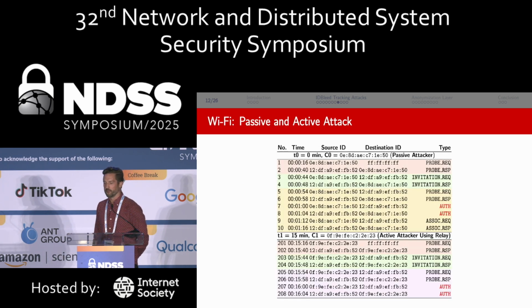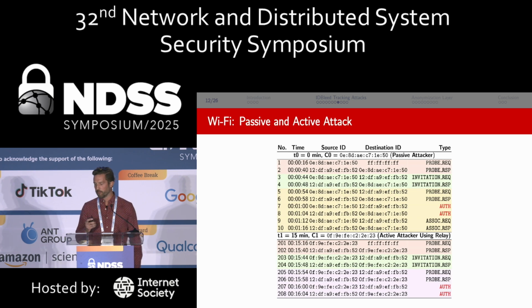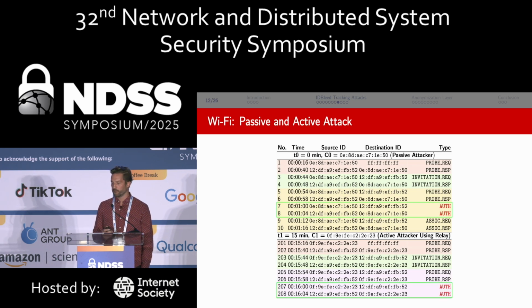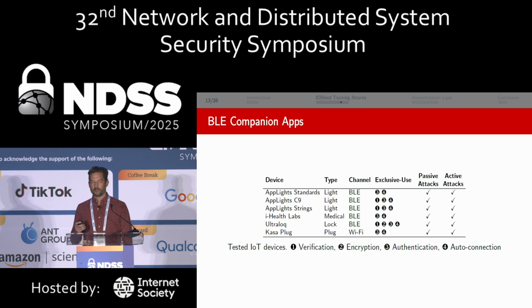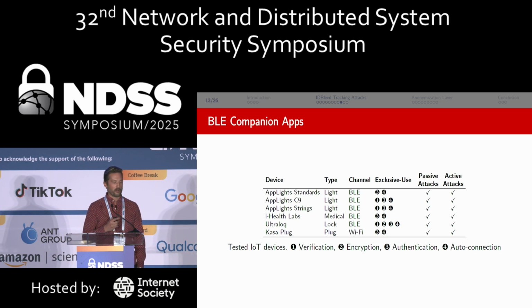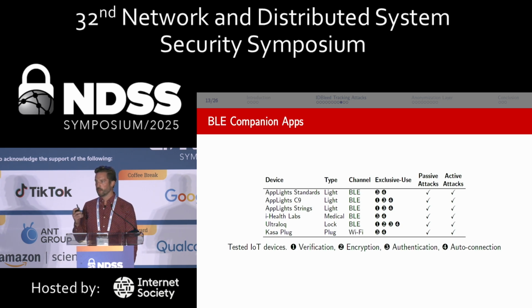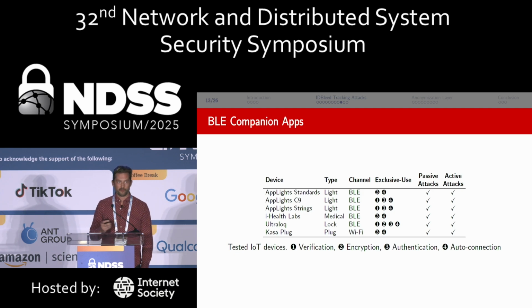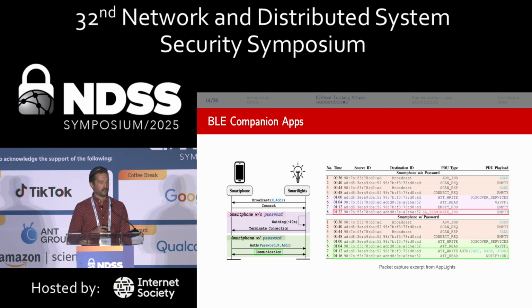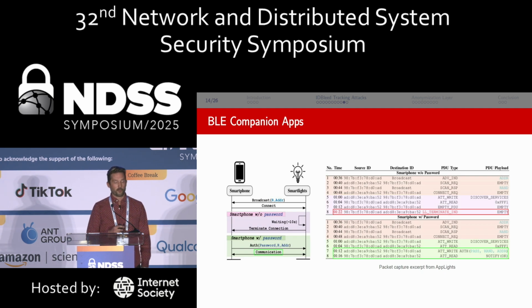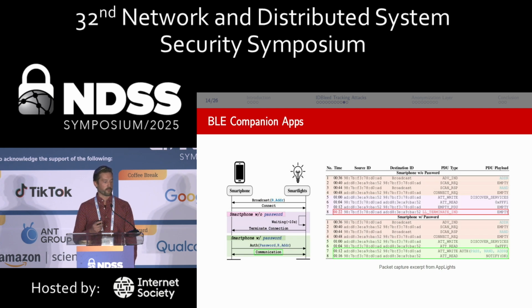Moving quickly then onto the Wi-Fi passive and active attacks. This is, again, pretty straightforward. We see this just at the authentication before the probe requests and responses. And then looking at the BLE companion apps, again, we looked at some smart lights, a blood pressure monitor, a smart lock, and a smart plug. And we found that they were vulnerable to both our passive and active attacks. But here's a pretty simplistic look at this. Again, we're looking at the smartphone trying to authenticate with the smart lights, and simply not having a password, or an incorrect password, is going to leak this Boolean indicator here.